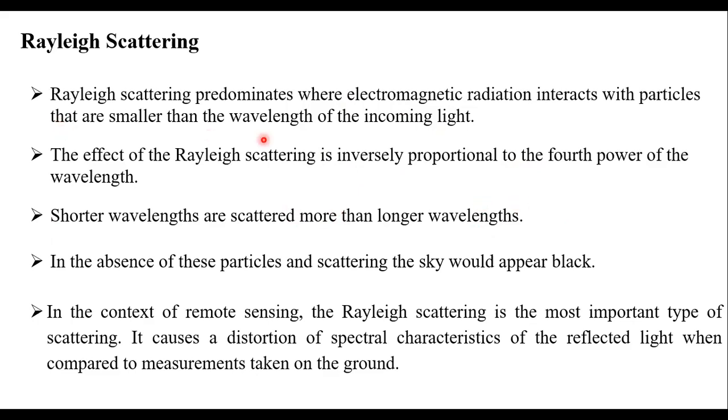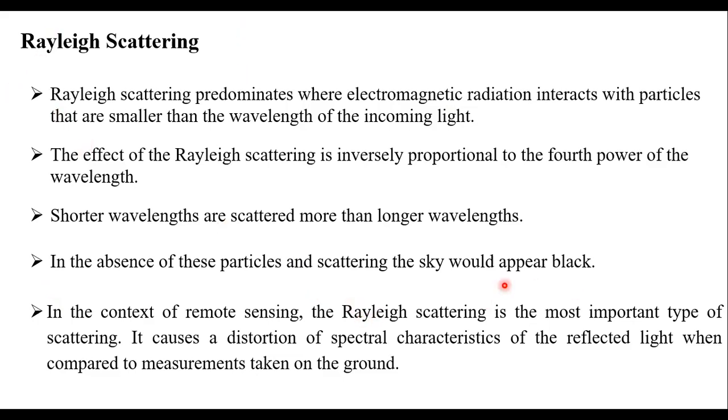But overall, students, remember that Rayleigh scattering happens only when the wavelength interacts with particles smaller than the wavelength of incoming radiation. If short wavelengths hit the particles, Rayleigh scattering is more. If longer wavelengths come, Rayleigh scattering is less. That's why it's inversely proportional to the fourth power of the wavelength. Completely in the absence of these particles and scattering, the sky would appear black. Smart students, if there is no Rayleigh scattering, what happens?